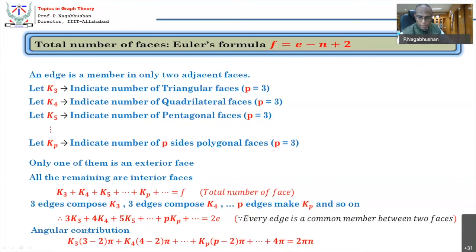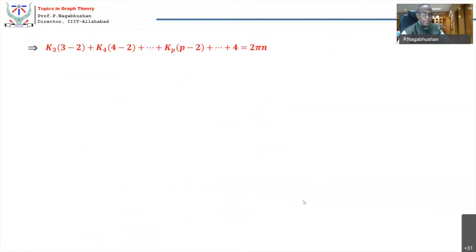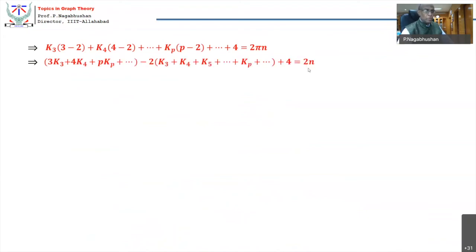So that must be equal to 2 pi n because there are n vertices. Total angle is 2 pi n. Is it okay? So now cancel this pi all through. When you cancel this pi all through, one of the faces is exterior, that is why 4 pi is added. So you cancel that pi all through. Pi is cancelled. There is one more mistake. It should be equal to 2n. Okay, so pi is cancelled. So when pi is cancelled, it becomes 2n.